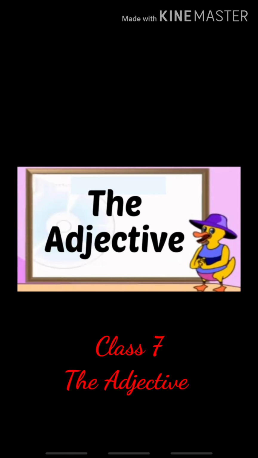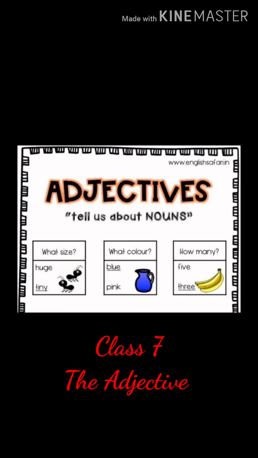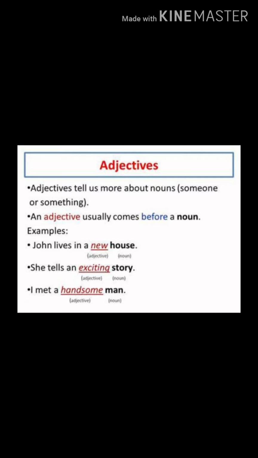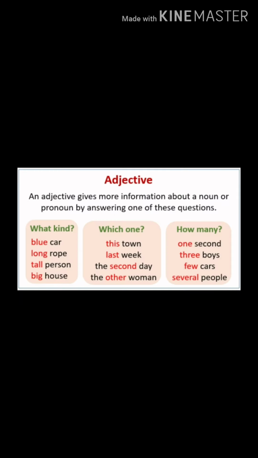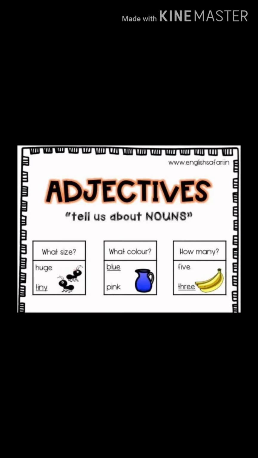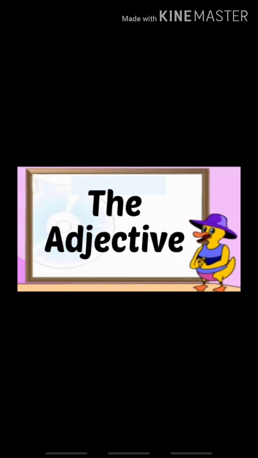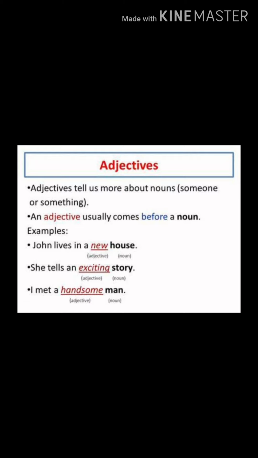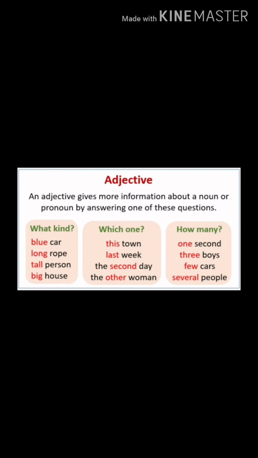Today I will explain chapter number 3, the adjective. A word used with a noun to describe or point out the person, place, animal, or thing which are the noun names, or tell the number or quantity, is called an adjective. For example, Pandit Nehru was a brilliant orator, or Sundi sang a melodious song. Melodious and brilliant are adjectives in these sentences.